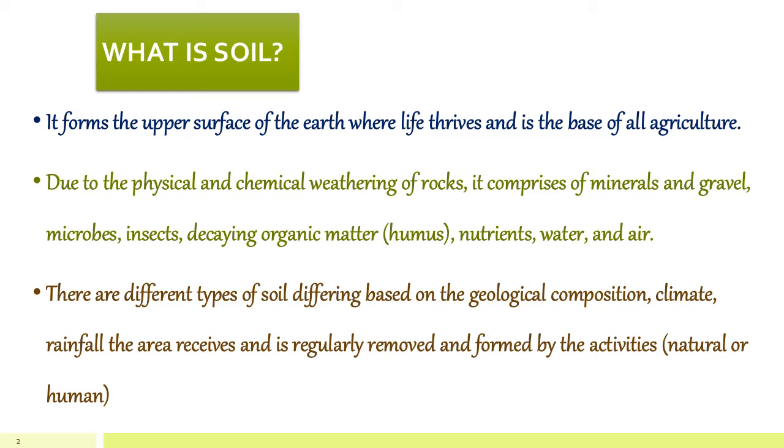Let us first see what is the meaning of soil. Soil is the uppermost layer of the earth where all life thrives, and it forms the base of all the agricultural activities. Due to physical and chemical weathering of rocks, it also comprises different kinds of minerals and gravel, along with microbes, insects and decaying organic matter which we call humus. It also consists of nutrients, water and air, and different types of gases present in the air help in the formation and enrichment of the soil.